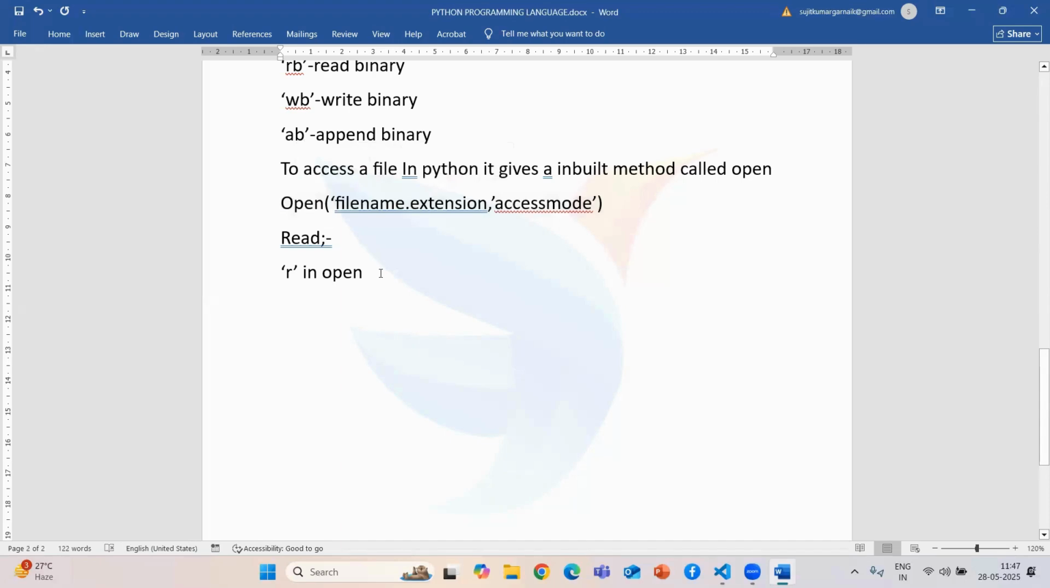If you are using the open method and you only pass the file name with the extension, and you don't give any access mode, either by mistake or explicitly, then it will be treated as read access mode. By default the access mode is read, and we can just access the data from the file with read. We are going to see how to deal with that through an example.